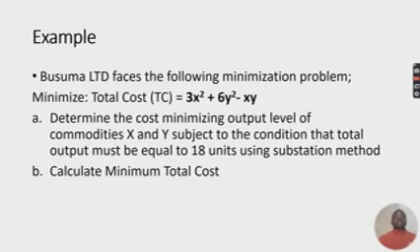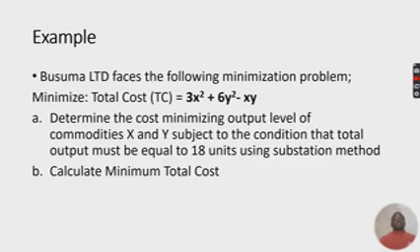We are saying Busuma Limited faces the following minimization problem. So the minimization equation, which is the total cost, remember total cost should be minimized in order for us to make profit. So the total cost equation TC is equal to 3x squared plus 6y squared minus xy. The question states, determine the cost minimizing output level of the commodity X and Y, subject to conditions that total output must be equal to 18 units using substitution method.